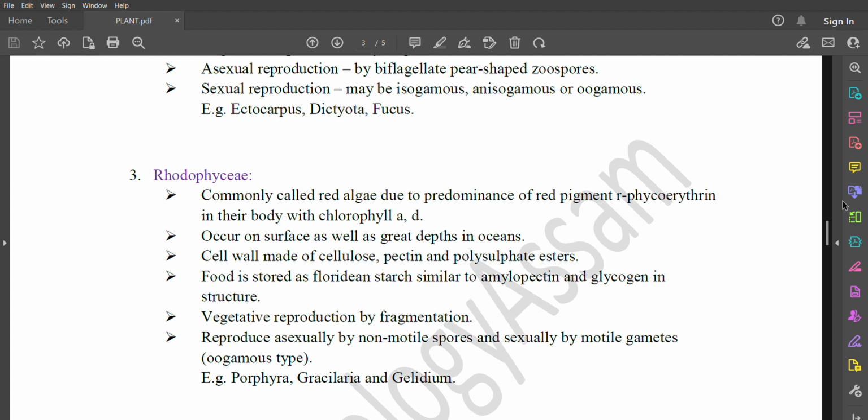Food is stored as floridean starch, similar to amylopectin and glycogen in structure. Vegetative reproduction by fragmentation. They reproduce asexually by non-motile spores and sexually by non-motile gametes. It is oogamous type. Example: Porphyra, Gracilaria, and Gelidium.